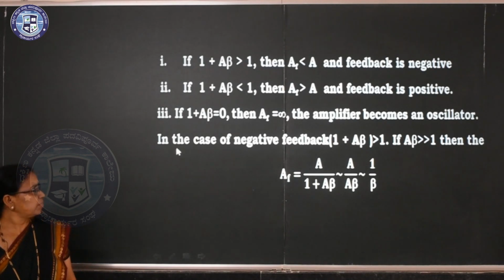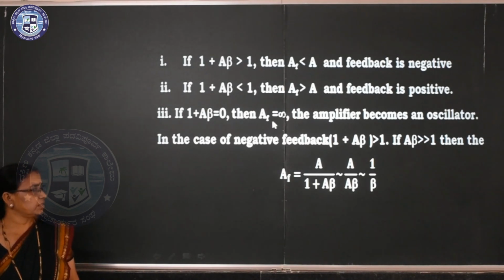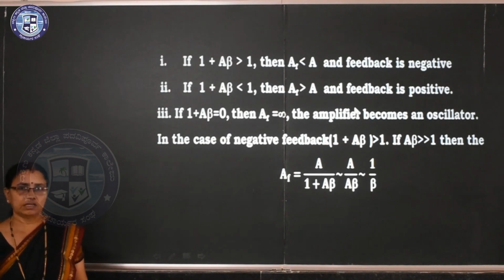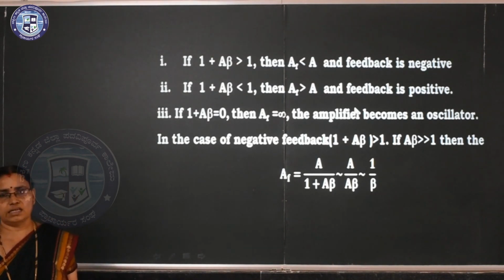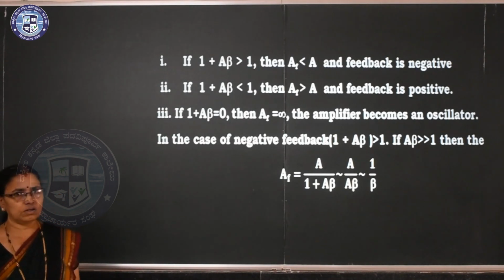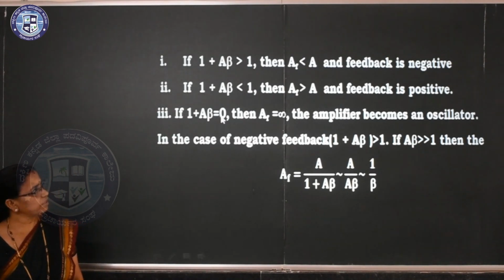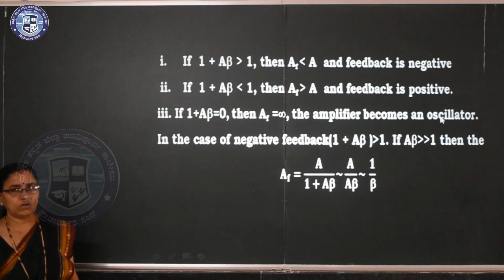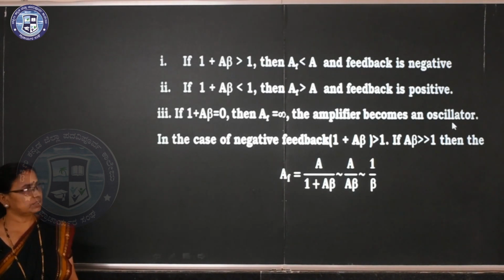Clear? If 1 plus A beta is equal to 0, then AF is equal to infinity. The voltage gain is in an unstable condition. It starts to oscillate. So here the amplifier becomes an oscillator. This is nothing but positive feedback. That is the condition for oscillations.